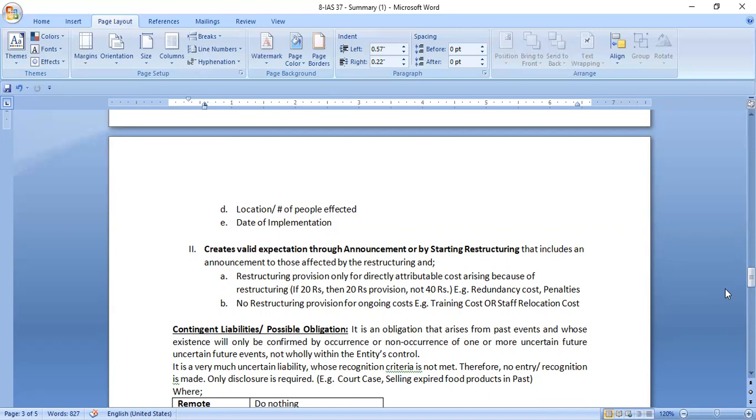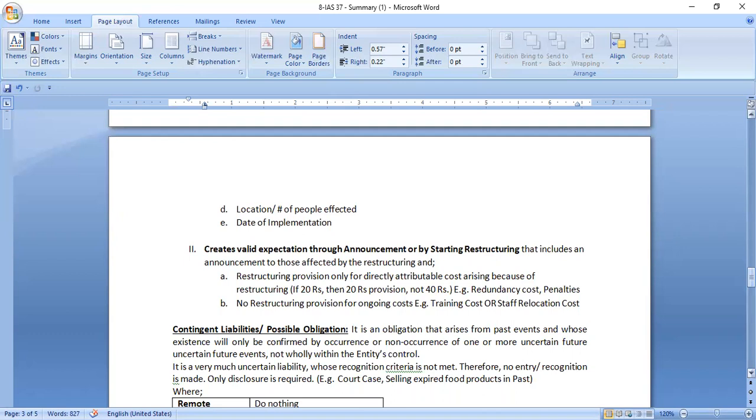That includes an announcement to those affected by the restructuring, and a restructuring provision only for directly attributable costs arising because of restructuring. If you have 20 rupees, then 20 rupees provision, not 40 rupees. Example: redundancy cost, penalties. And no restructuring provision for ongoing costs, that is training cost or staff relocation cost.